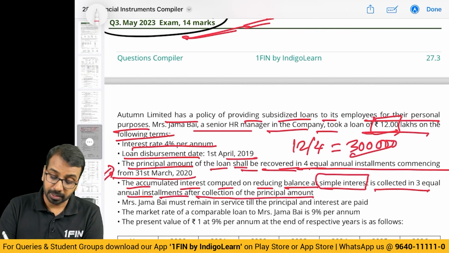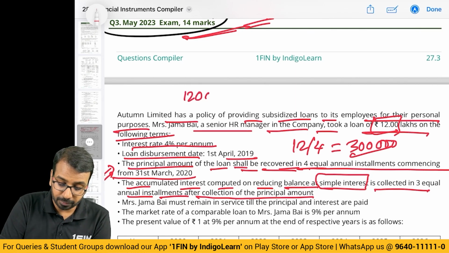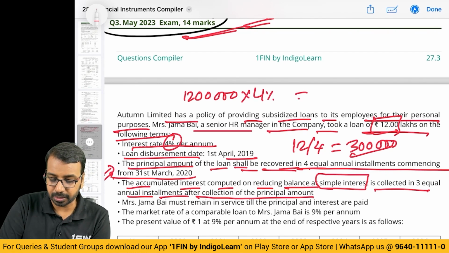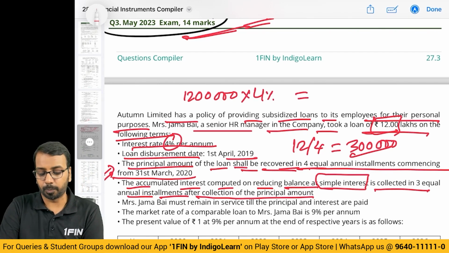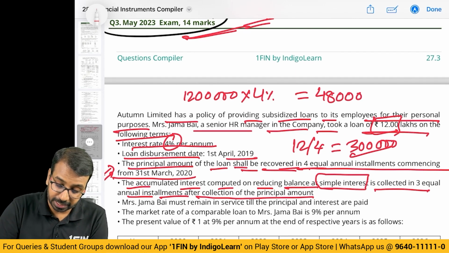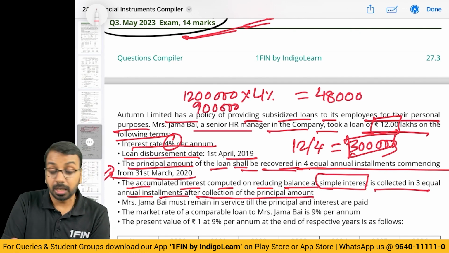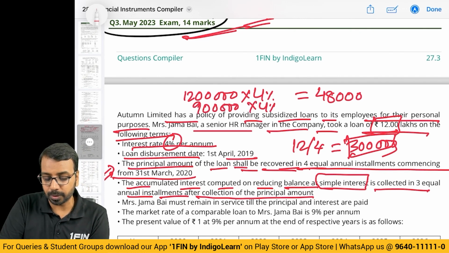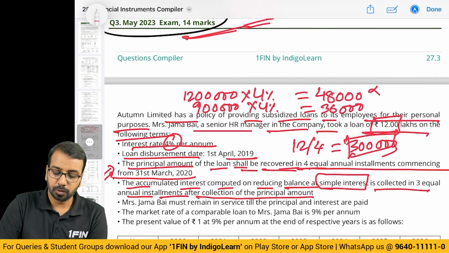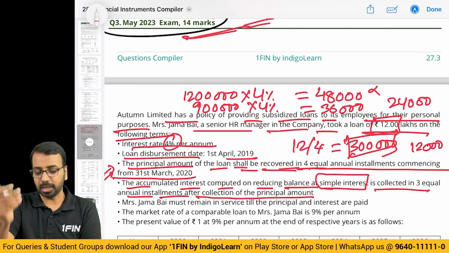What are they saying? They are saying that interest has to be on simple interest basis. First year you have 12 lakhs of loan outstanding at how much percent? 4%. 12 lakhs into 4% is 48,000. First year interest. Second, what they are saying is we will collect 3 lakhs at the end of the first year. Second year now you have 9 lakhs. Now on this 9 lakh you will calculate 4% interest. You will not calculate interest on interest. So this becomes 36,000. 48, 36, next year it will be 24,000 and the year after that it will be 12,000. You can calculate.